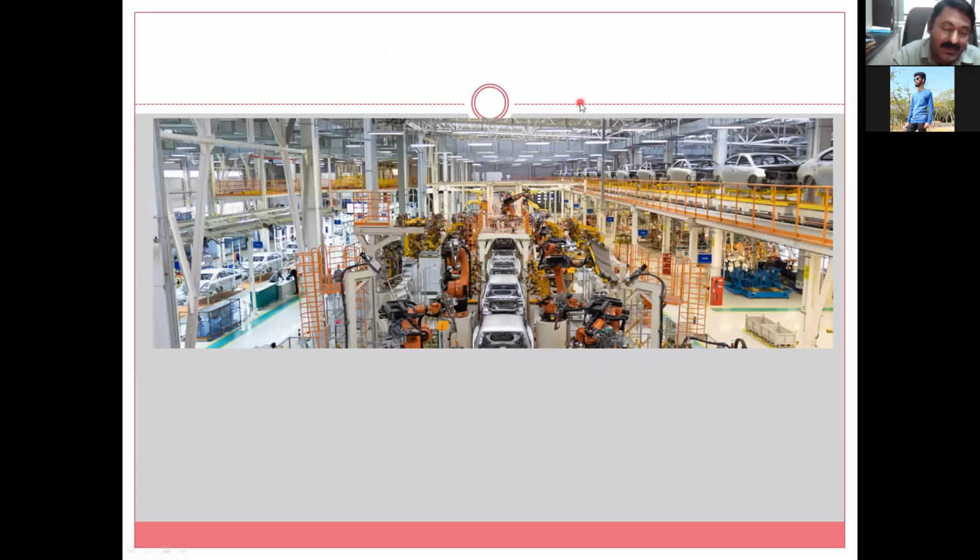If you see the current scenario in any automobile industry, you can see very little interference of man. Everything is automated: sensors, robotics, and artificial intelligence, in one word. So what are the different operations? The line is continuously going on, and one particular car body will be at one workstation, let us assume, for 4 minutes 30 seconds. In that time the robot will complete the desired operations, and then it will move for the next 1 minute to the next workstation, and again the same operations continue. So this is the application of AI and robotics, sensor based.